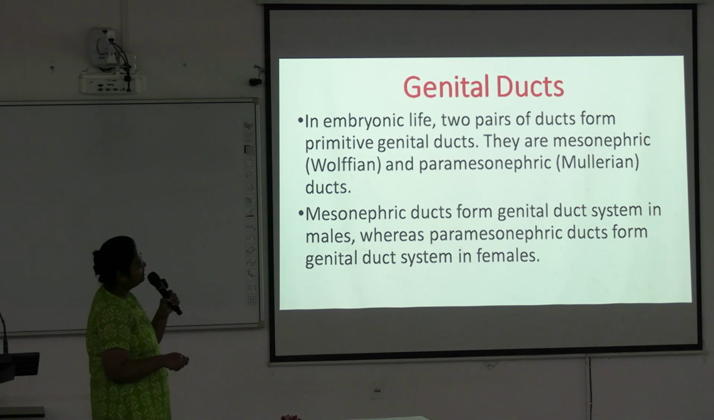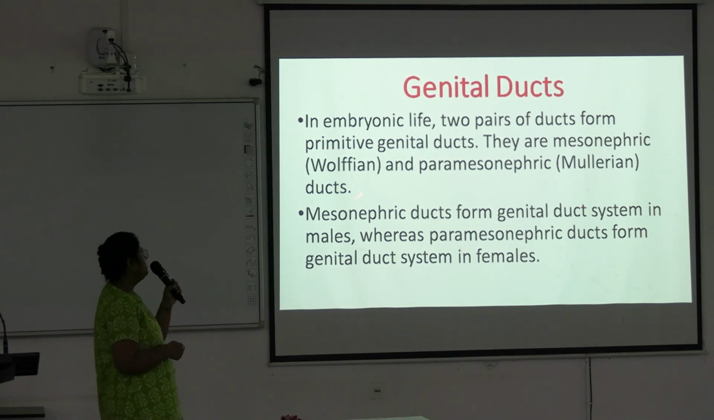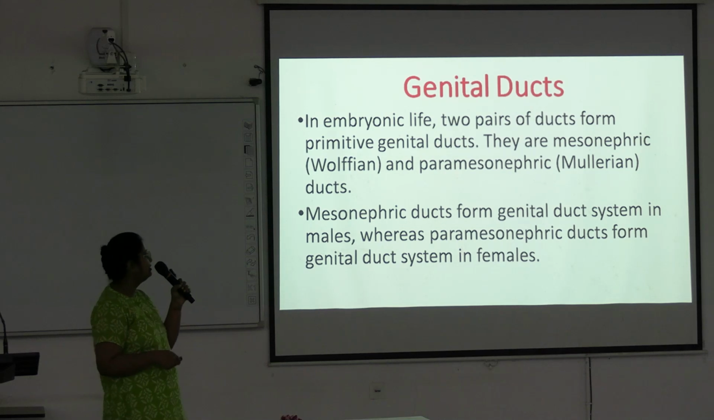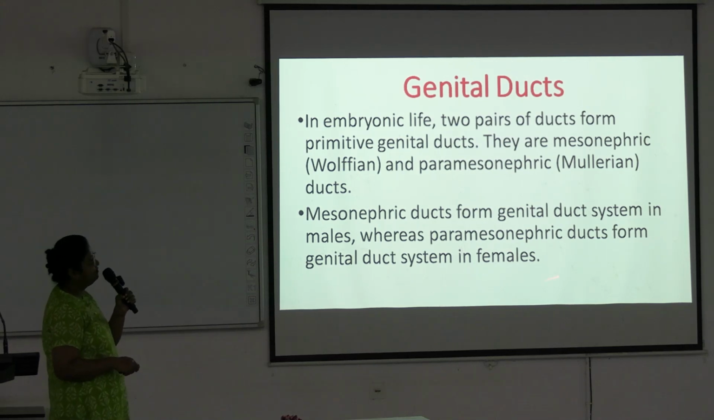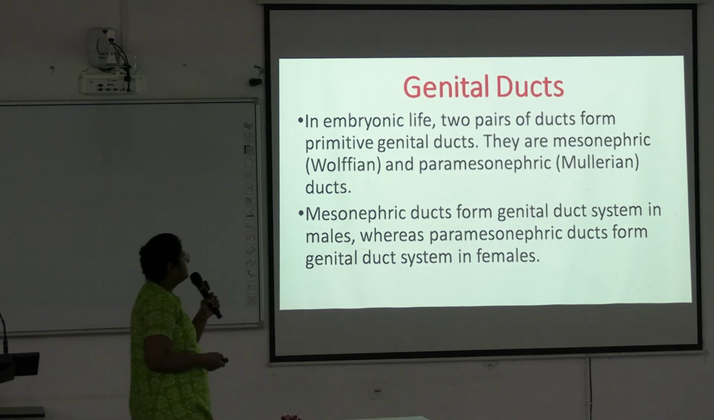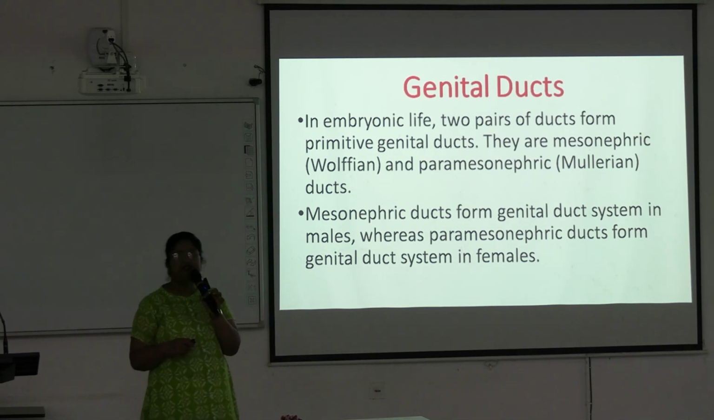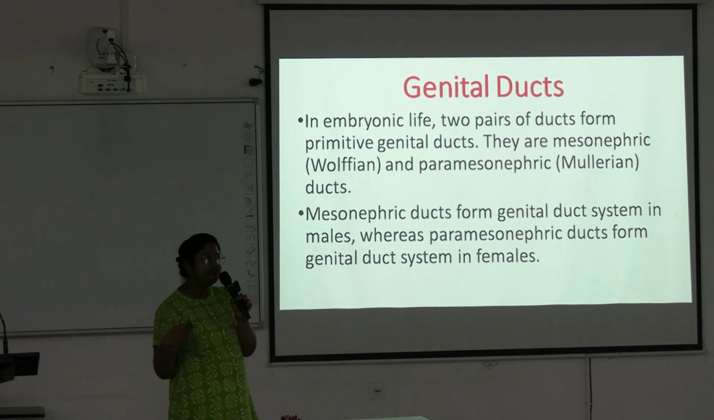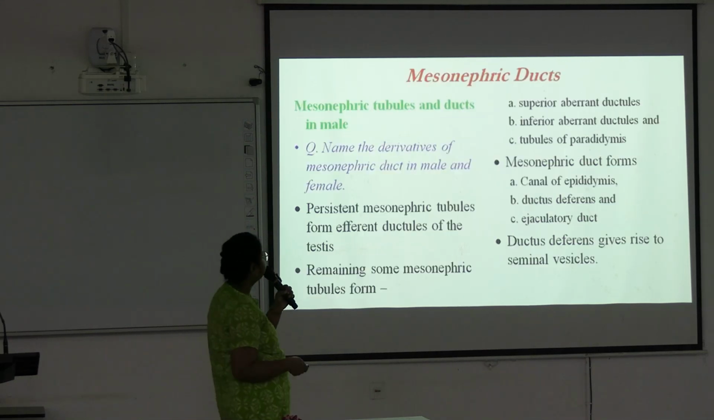From the Mullerian duct, female genital ducts are developing, and from the Wolffian duct, male genital systems are developing. Mesonephric ducts form the genital duct system in males. Paramesonephric ducts form the genital duct system in females. Okay, so you don't confuse this. This is very important for your MCQ and Viva. Which duct system develops in males and females? Okay. Next.